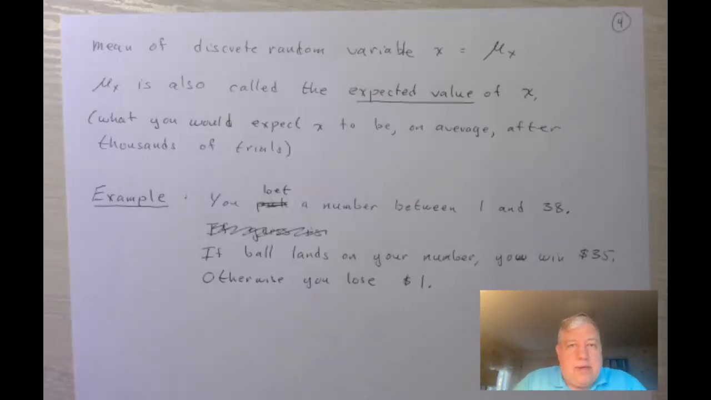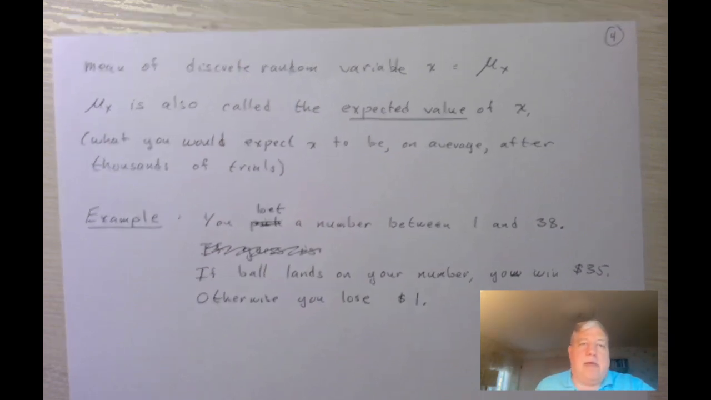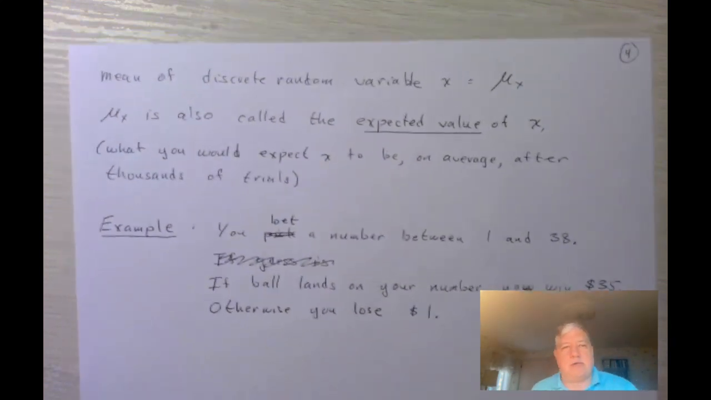Hello again. So we talked about probability distributions for discrete random variables, and we talked about how to compute the mean, the standard deviation, and the variance of a discrete random variable. And I just want to give one more interpretation of what the mean means, maybe in more practical terms.